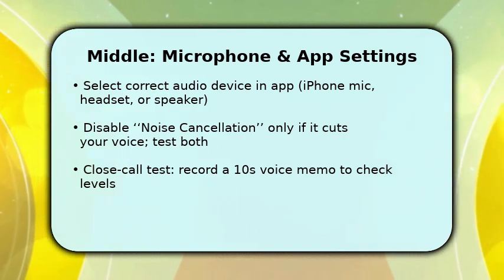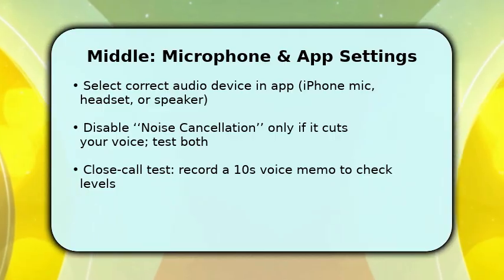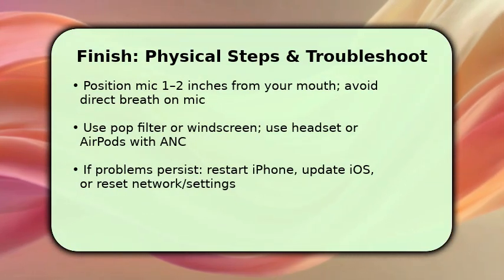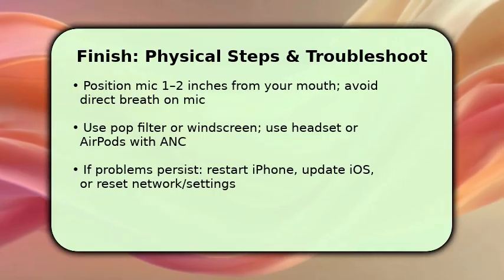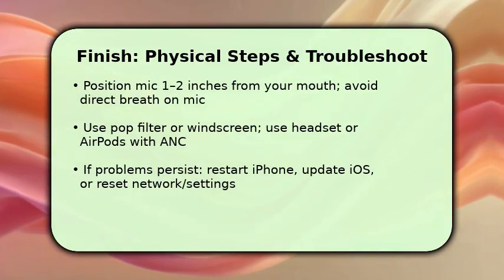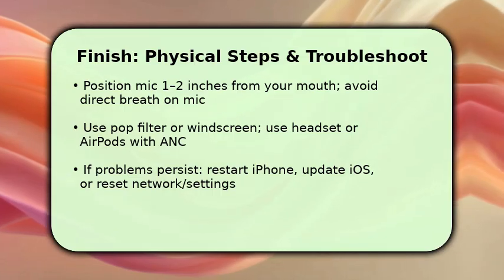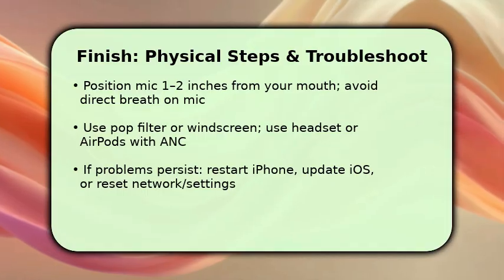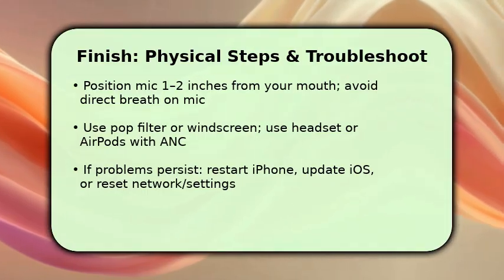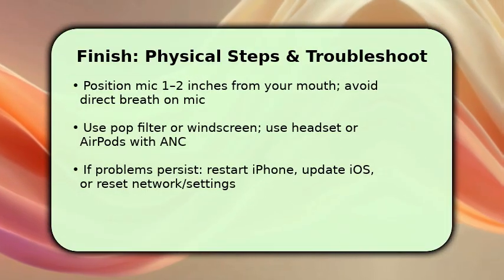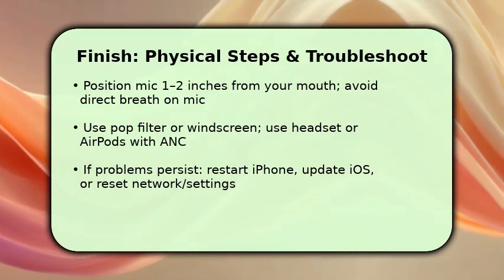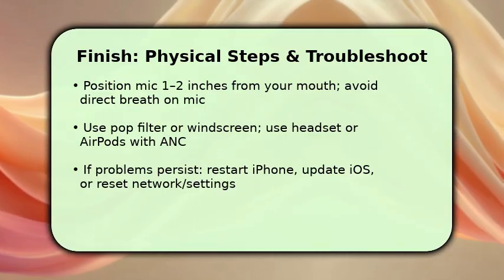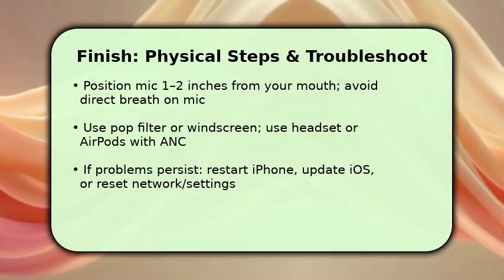You finish by optimizing placement and hardware. Hold the phone or mic about 1 to 2 inches from your mouth and angle it slightly to avoid breath noise. Using a headset or AirPods with active noise cancellation reduces background sound reaching the caller. If wind or room echo remains, add a pop filter or move to softer surfaces. If noise continues despite these steps, restart your iPhone, update iOS, and as a last resort reset network or settings. This clears persistent audio.